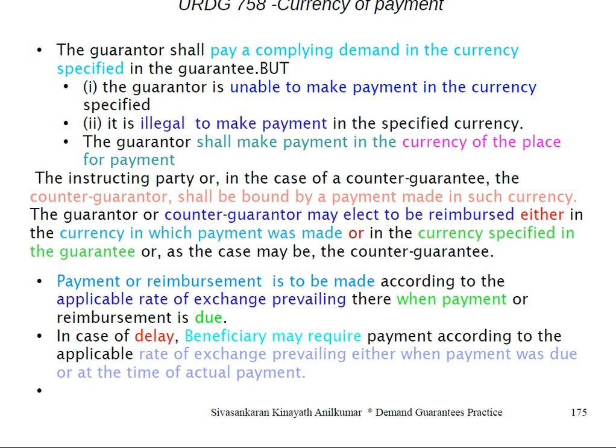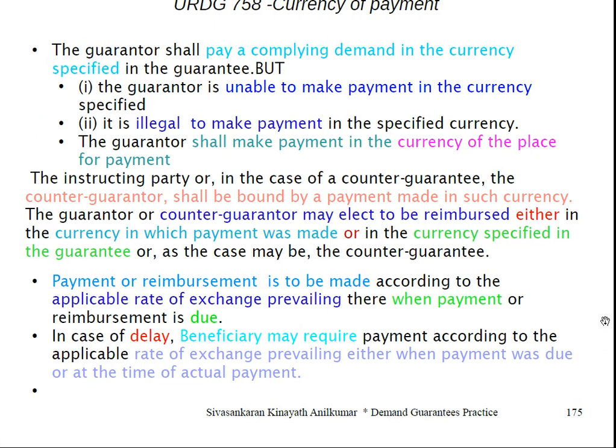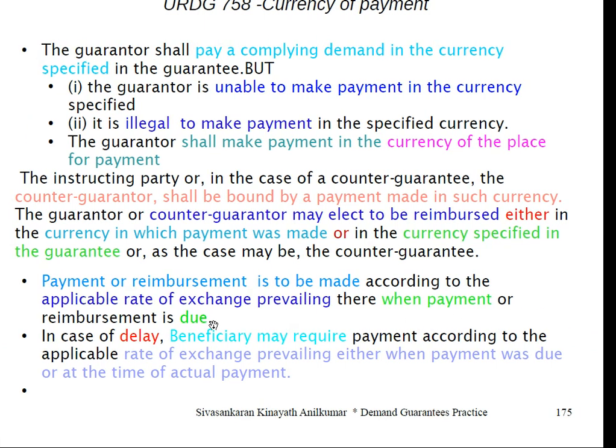If the guarantor is paying in the currency of the place of payment and not the currency of the guarantee, then the conversion rate should be the applicable rate of exchange prevailing where payment or reimbursement is due. In case of delay, the beneficiary may require the exchange rate applicable on the payment due date or the actual date of payment, whichever the beneficiary asks for.